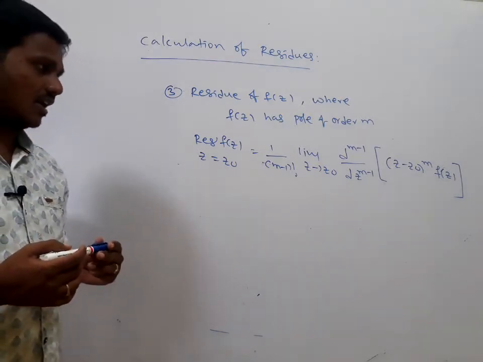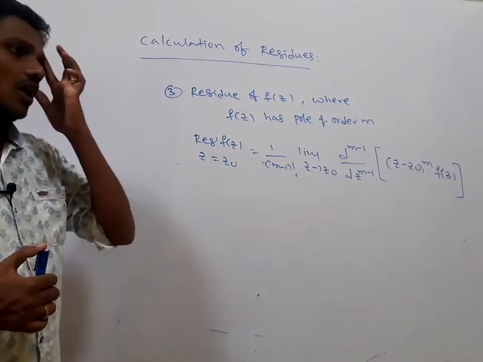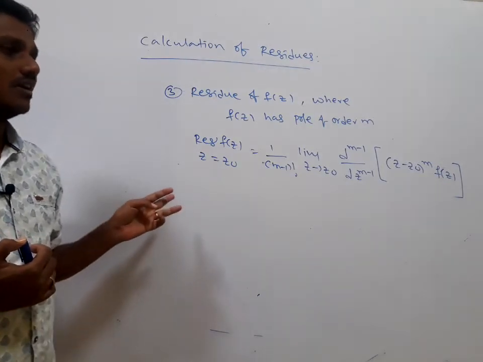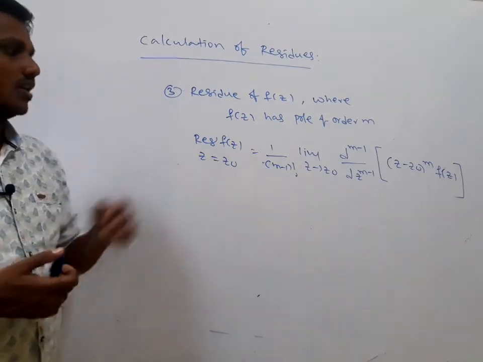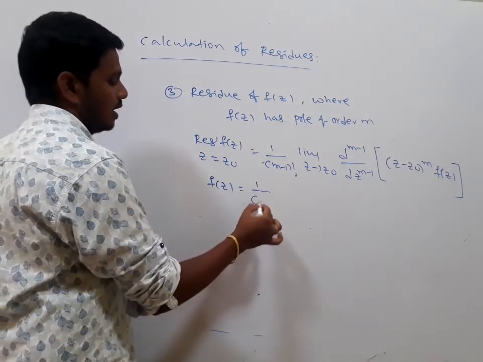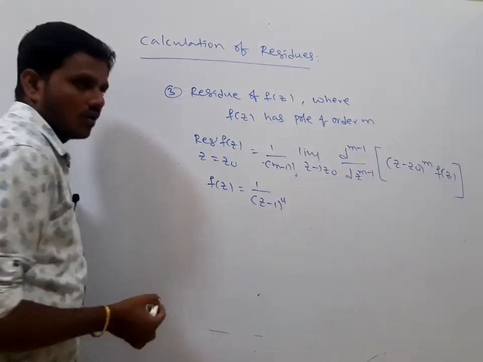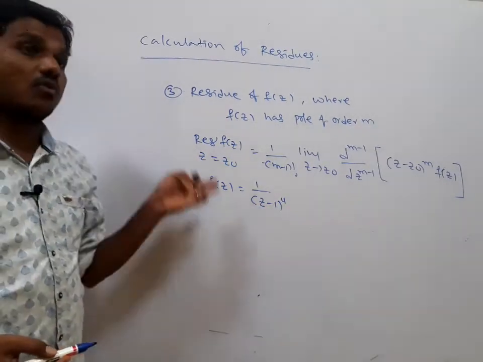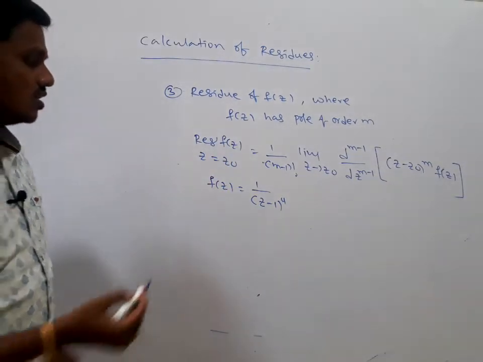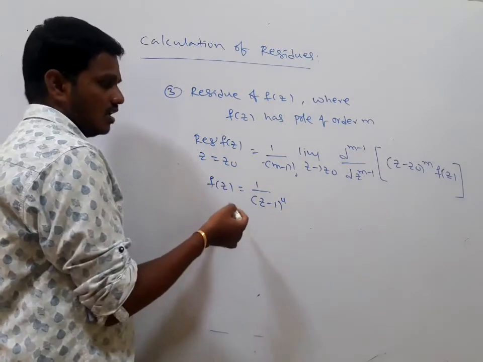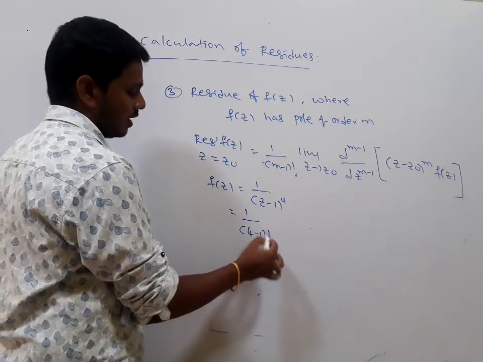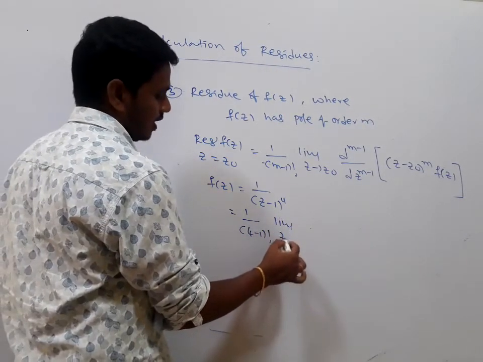In the last class we discussed it. The principal part in the Laurent series of f of z contains m terms. Suppose you take the function f of z equal to 1 divided by (z minus 1) all to the power of 4. How many terms are there in the principal part? 4 terms. That is why it is a pole of order 4. In this case, what is the residue? To find this integral of f of z dz inside the closed contour, by using this formula we can write 4 minus 1 factorial, limit as z tends to 1, right?